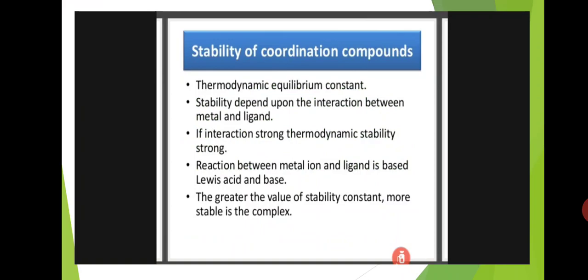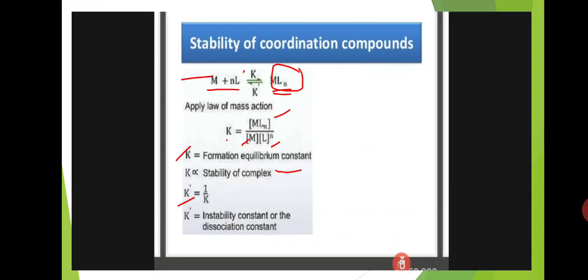Stability of coordination compounds: a thermodynamic equilibrium constant is there, and the stability of complex compounds depends upon the interaction between the metal and ligand. If the interaction is strong, the thermodynamic stability is also strong. The reaction between metal ion and ligand is based on Lewis acid and base. The greater the value of the stability constant, the more stable is the complex.